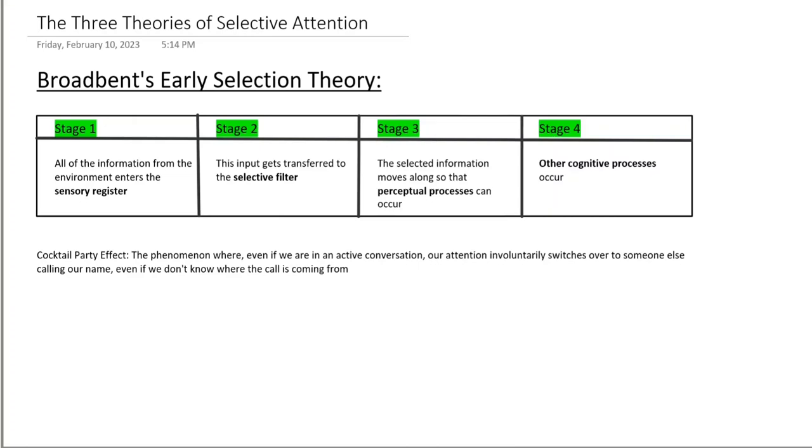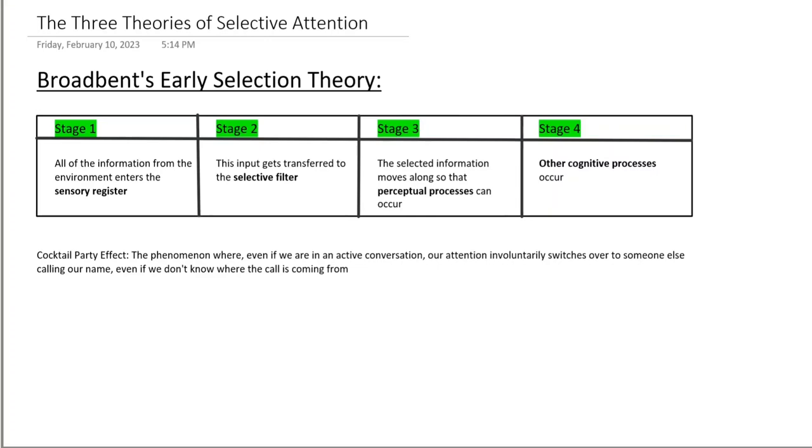And the selective filter identifies what it's supposed to be attending to via basic physical characteristics. So for example, when it comes to hearing, the selective filter will identify the pitch, the accent, the speed, the voice of the person, basic things like this that we don't really need to understand in order to identify. And everything else that we don't need gets filtered out.